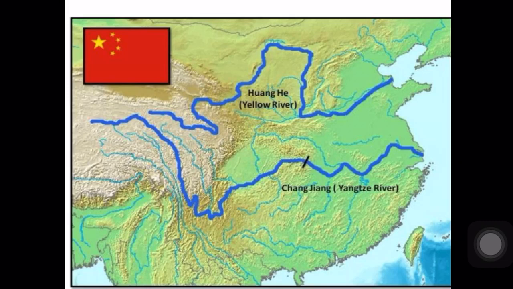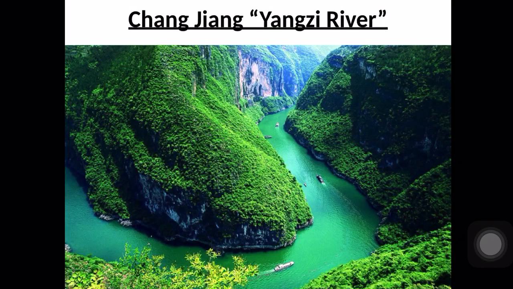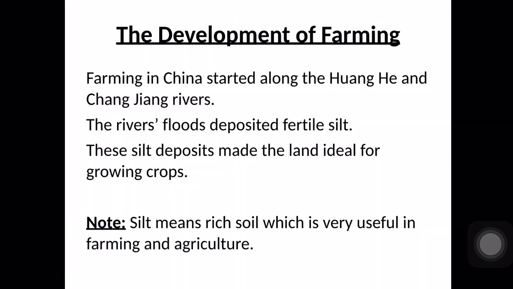Because we have two main rivers in the whole of China, the Huang River and the Changjiang River, the longest one, we have lots of farming lands in China. The lands are full of rich soil, which is silt, and they are very useful for growing crops and plants, and for farming and agriculture. So it will affect the Chinese culture.